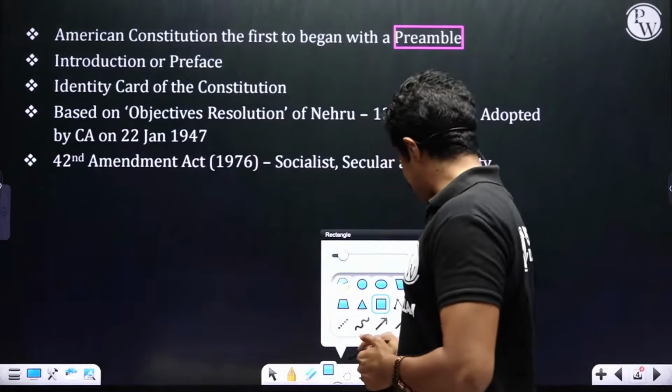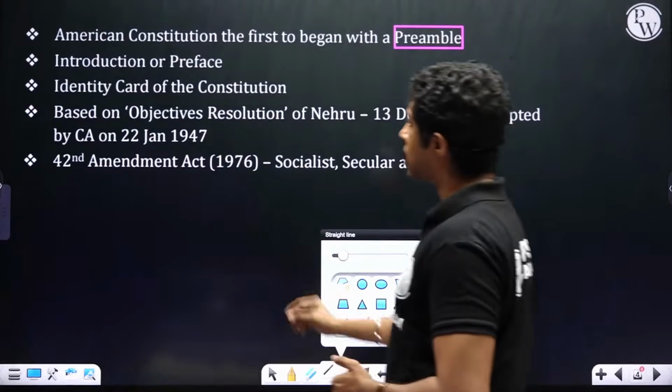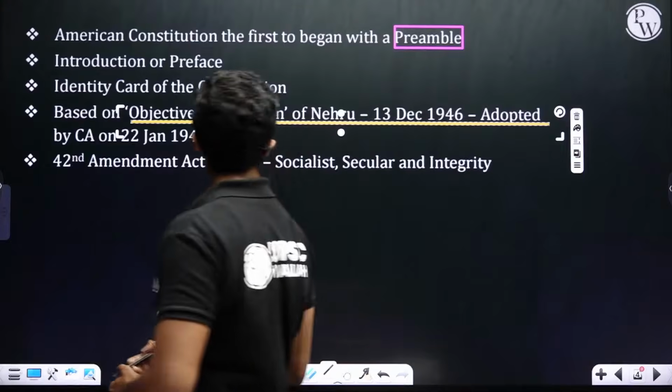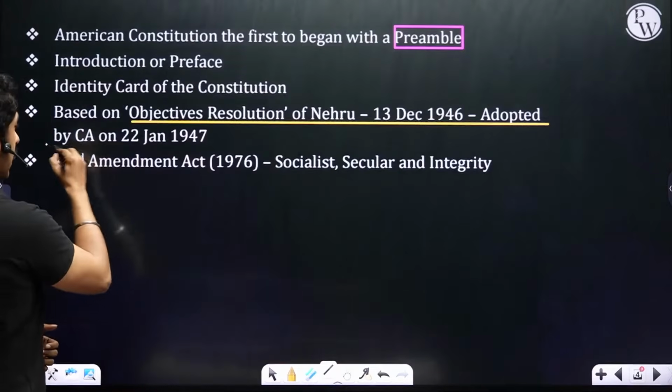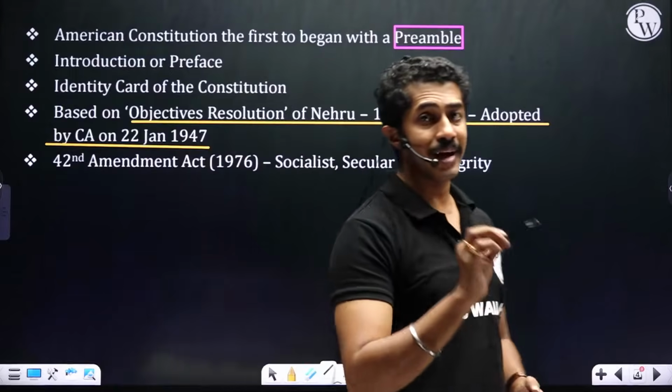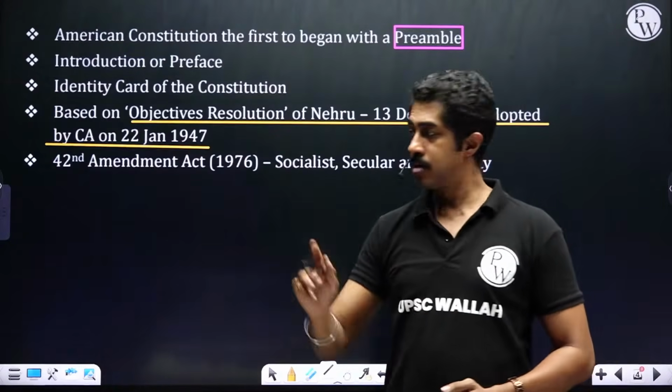In our case, it is based on the objectives resolution of Nehru, passed on 13th December 1946 and adopted by the Constituent Assembly on 22nd January 1947.